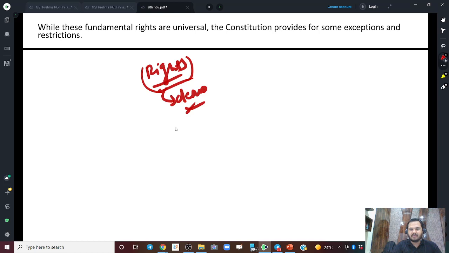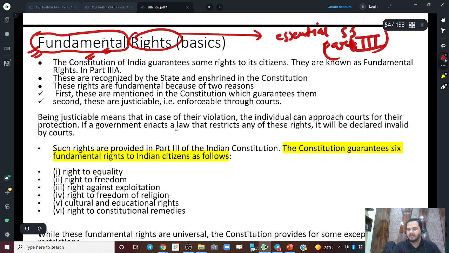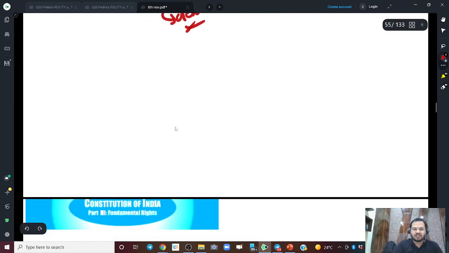Then similarly, there are some other rights. There is a right to travel from one place to another. If you are going for an offline class, you have a right to go, and nobody is going to stop you. But then there are some very specific rights given by none other than our constitution itself. All those rights included in Part 3 of the constitution are known as fundamental rights.